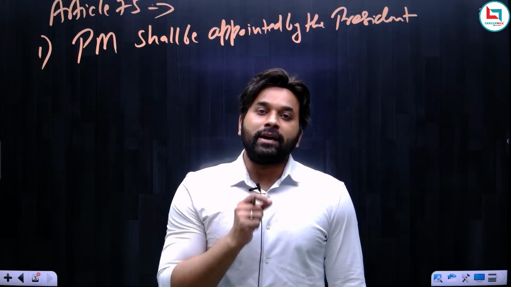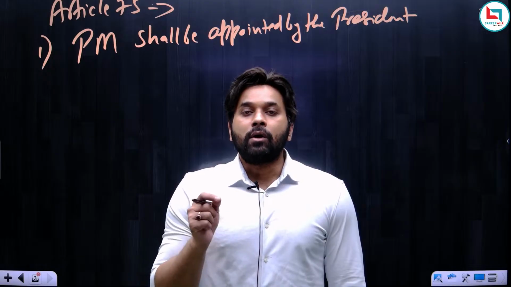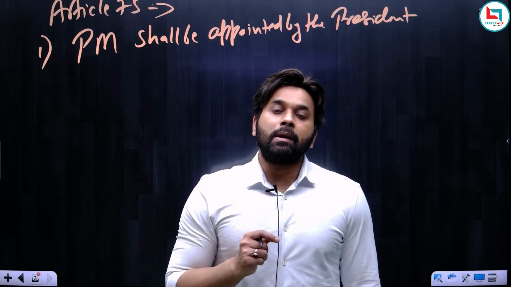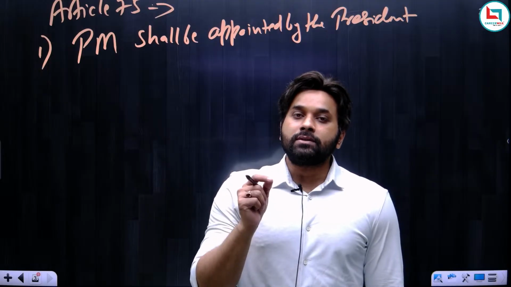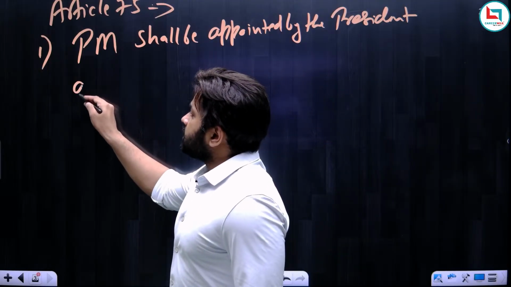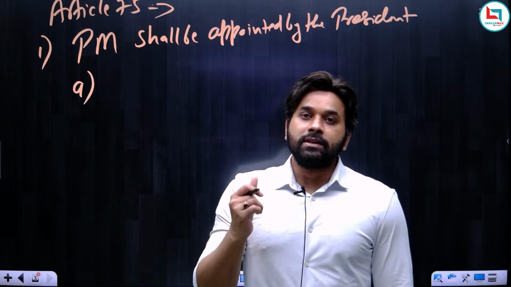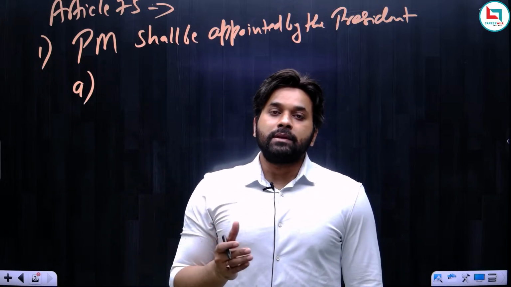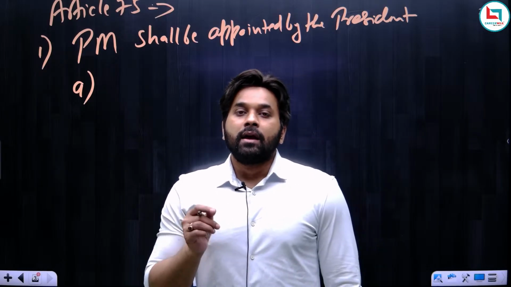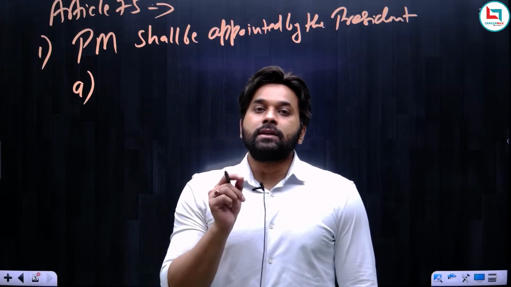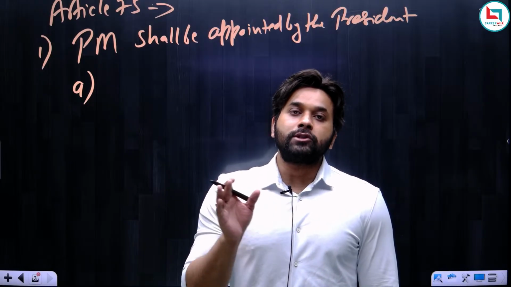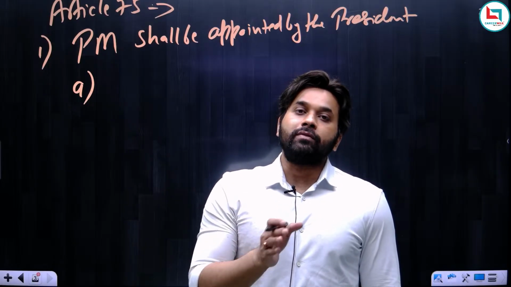So the first point in Article 75 is about the appointment of the Prime Minister. Remember, the Prime Minister shall be appointed by the President. Now what is the implication of this statement? The first thing you have to remember when you see this line is that in our country the Prime Minister is not elected but appointed. There is no election for the Prime Minister of India. The Prime Minister is always appointed.